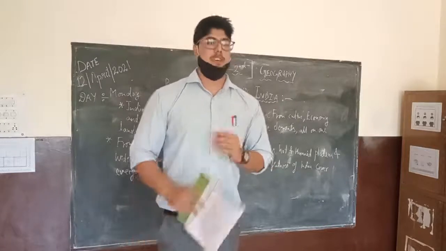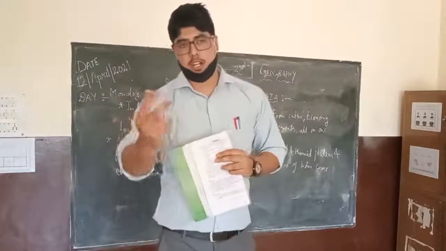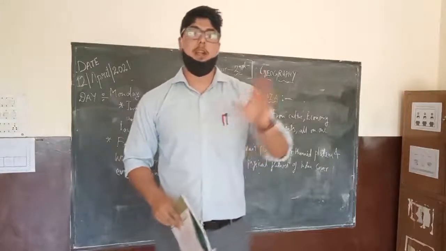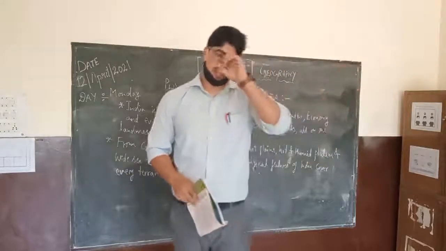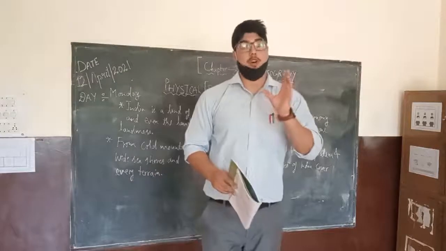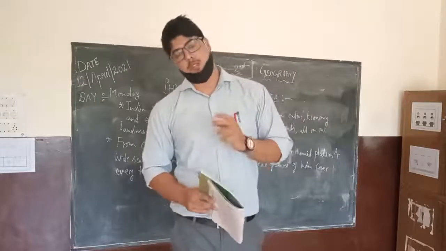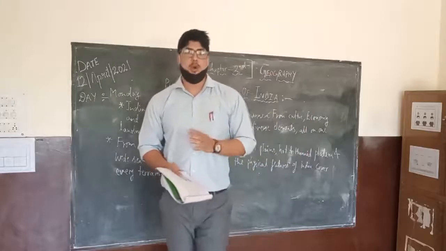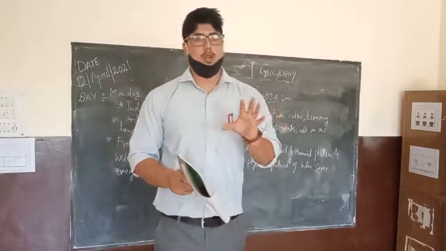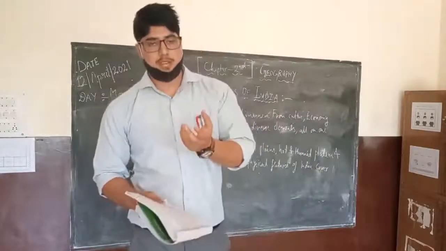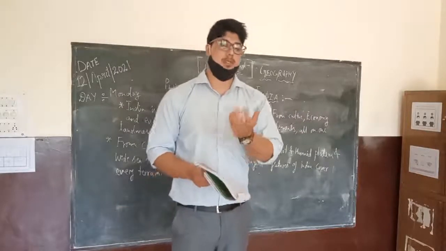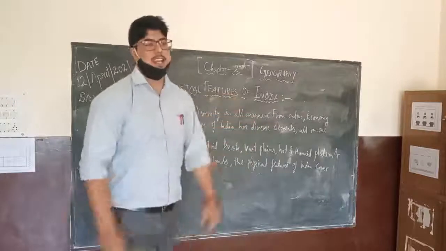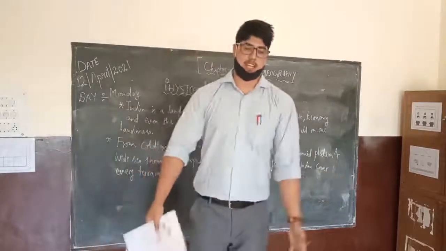Suppose I take the example: if you travel to different landscapes, different places in India, in some places you would find mountainous areas. On the other hand, as you travel further, you will find the northern plains, you will also find coastal regions, you will find deserts, you will find plateaus. So all these different types of landforms which we find in India are called physical features.